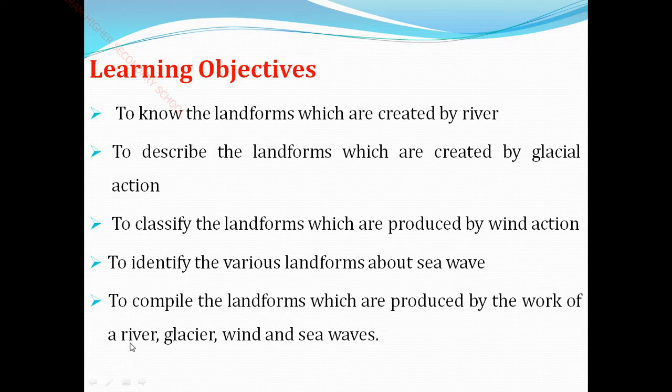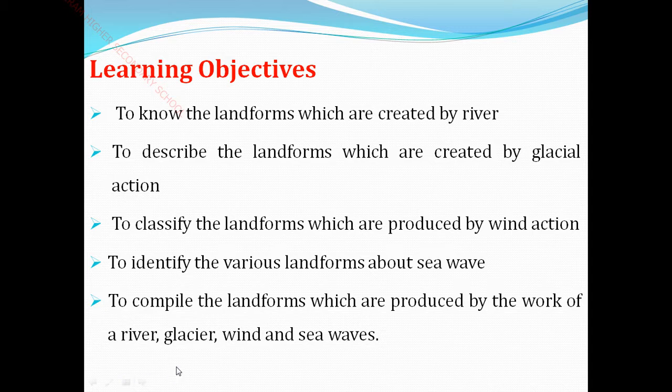River means the water that flows from the top and reaches the ocean. Glacier means a mass of ice that moves slowly down a valley. Underline the word and write it down: a glacier is a mass of ice that moves slowly down a valley.